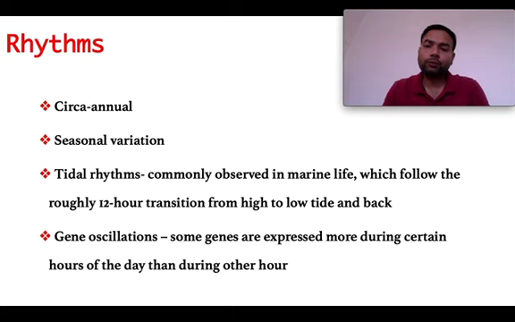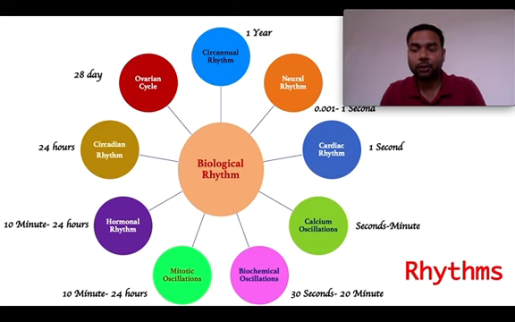Okay, so there are different rhythms, like seasonal ones. Tidal rhythms are there, which are mostly found in marine animals, and they roughly act according to the tidal motions, which is almost 12 hours. There are some other changes which happen in very little time, like gene oscillations. So there are different examples of cyclical events that we can see in this next slide, like the circannual rhythm, which happens once in a year.